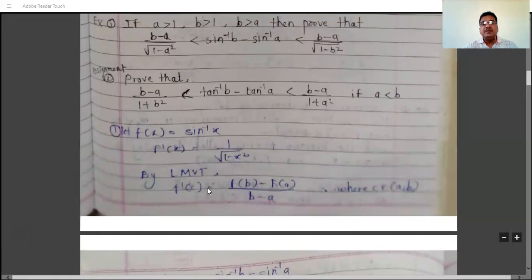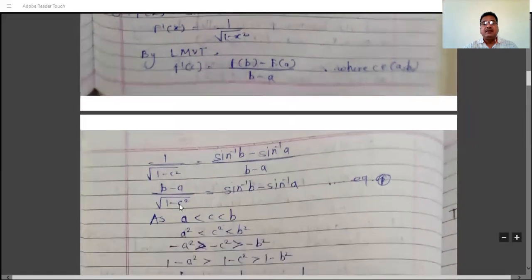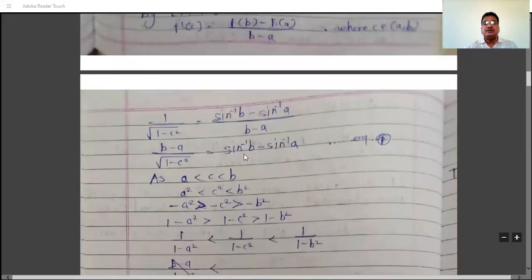So by Lagrange's mean value theorem, f dash c is f of b minus f of a divided by b minus a, where c belongs to open interval a b. Then what is f dash c? f dash c is 1 by root 1 minus c square. f of b is what? Sin inverse b. f of a is sin inverse a. Divided by b minus a. And then we shift this b minus a to LHS. b minus a divided by root 1 minus c square is equal to sin inverse b minus sin inverse a.